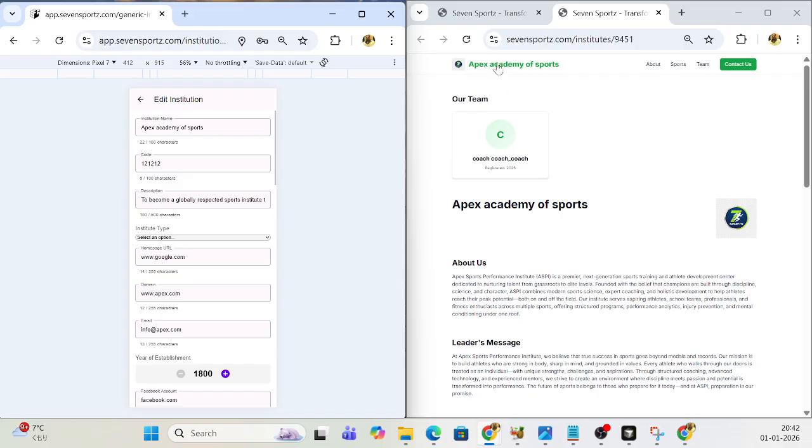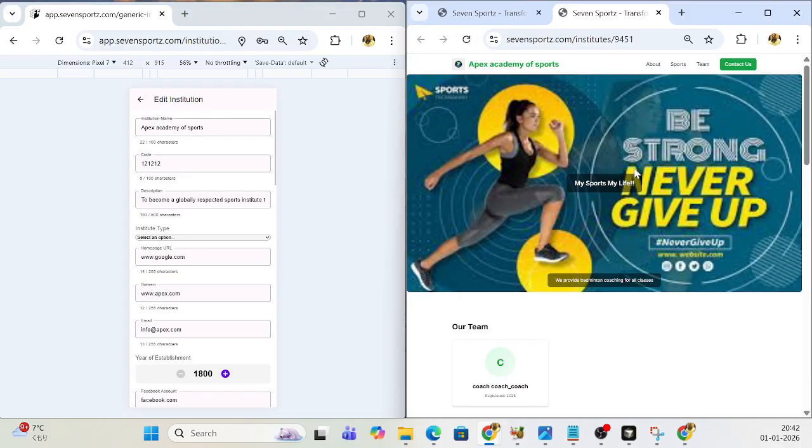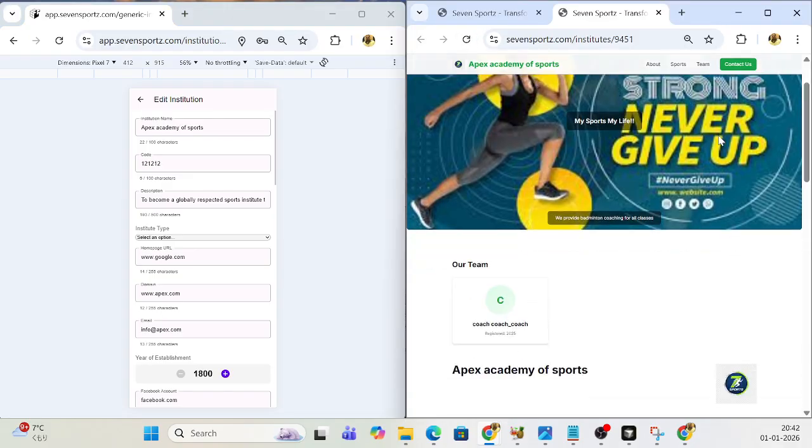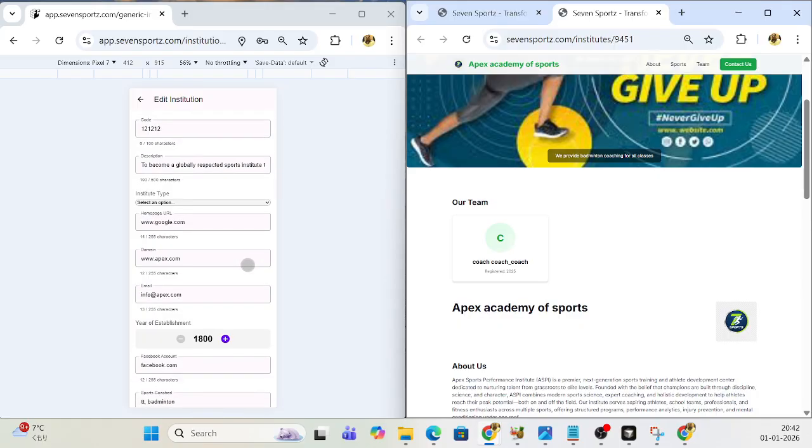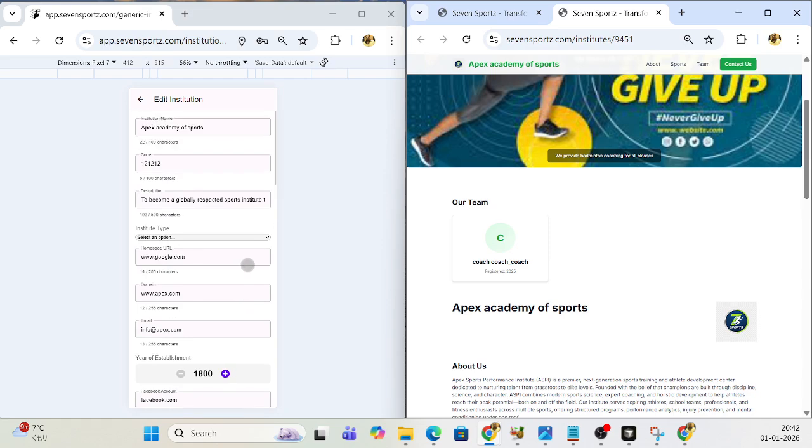It will take some time. Okay, it's already added. Let's see. Oh, see, your hero image has already come. You can add your banners similarly. I will not go into too many details, but you can add some banners also.